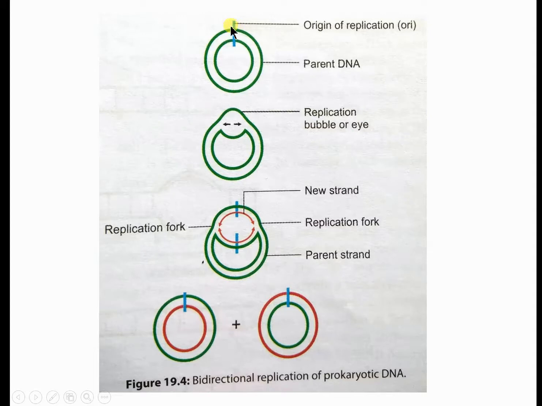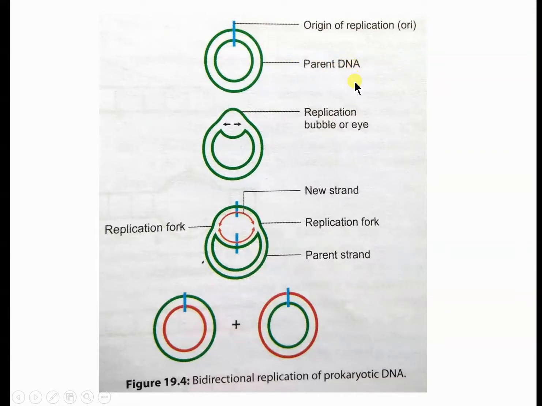There is a starting point of DNA replication at a specific site. That site mainly contains adenine and thymine rich regions. Adenine here, thymine here, adenine here. There is only a double hydrogen bond, so it is easy to break a double bond than the triple bond between cytosine and guanine. So the origin of replication occurs only at an AT rich site.